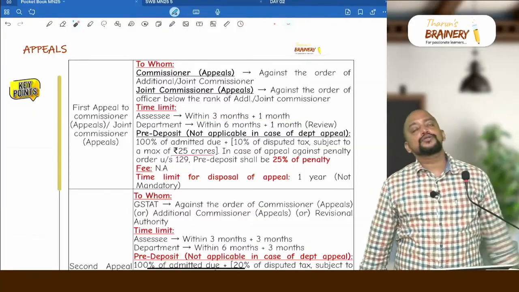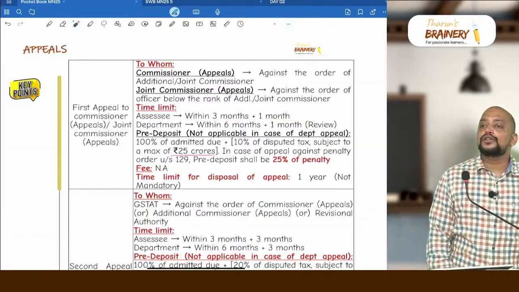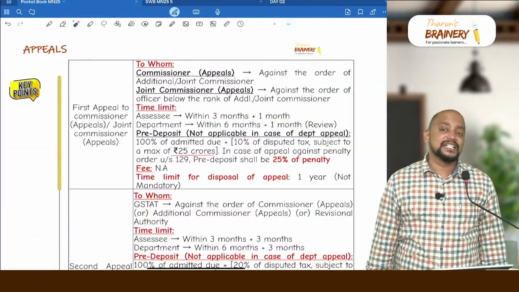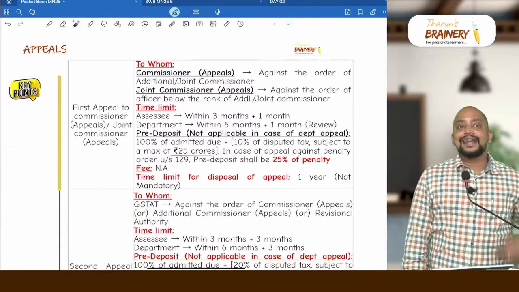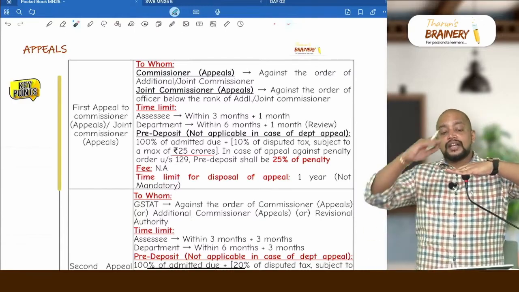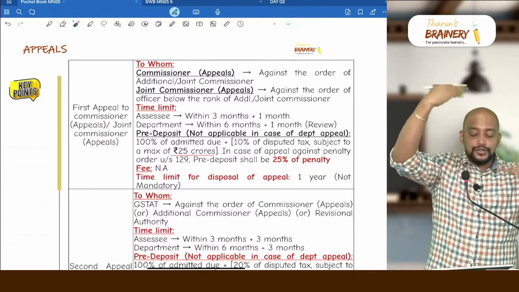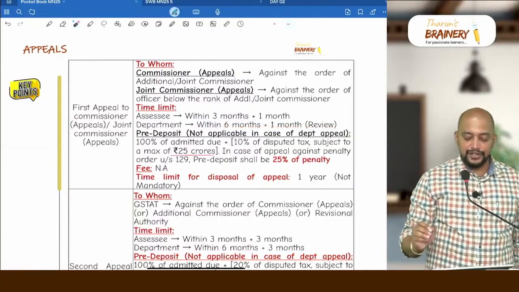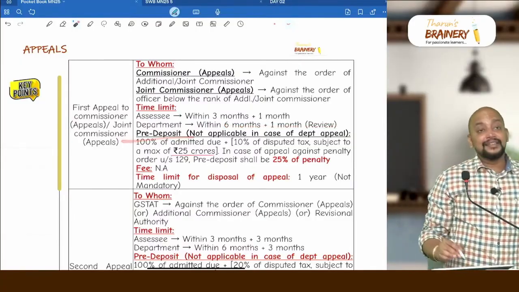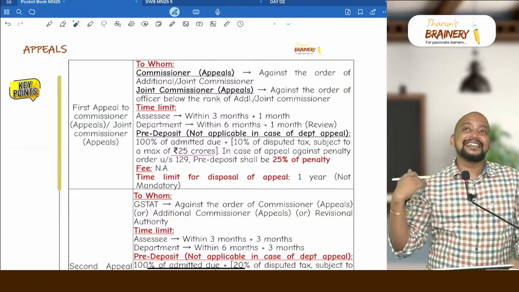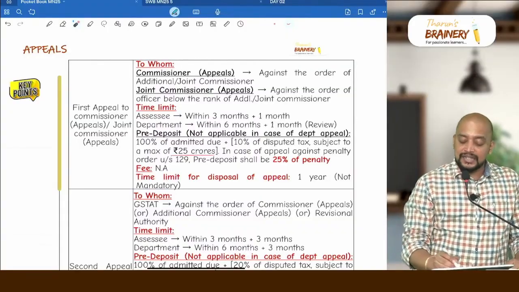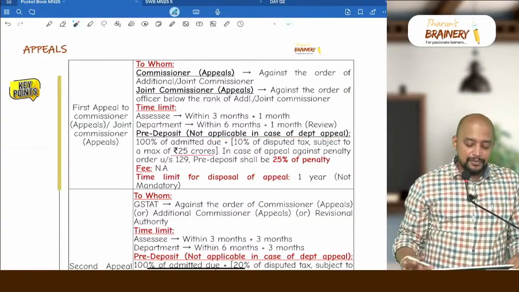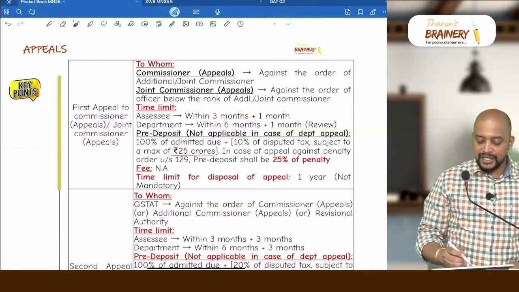Can the department also go for appeal? Of course, the department also can go for appeal, but what is the time limit? 6 months plus 1 month. So against the adjudication order, the commissioner can prefer an appeal. So in that case, 6 months plus 1 month review. And pre-deposit. This pre-deposit is to show the seriousness for the purpose of appeal, but this is not applicable in case of department appeal. How much is the pre-deposit?